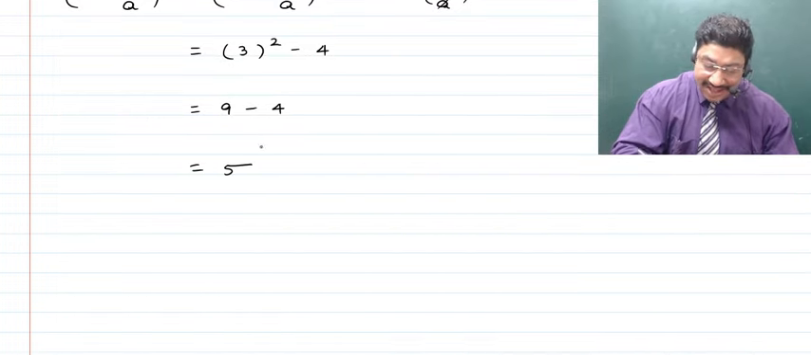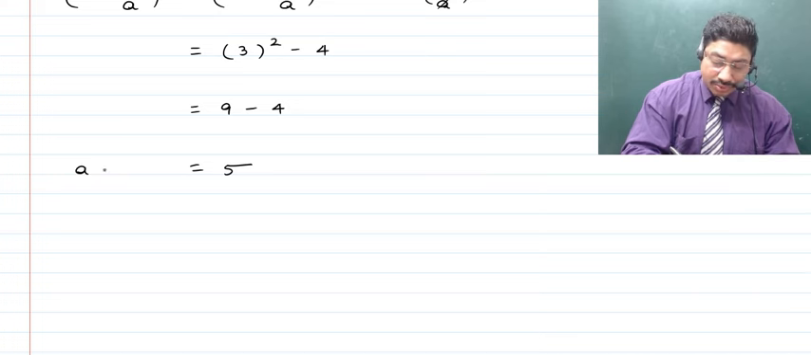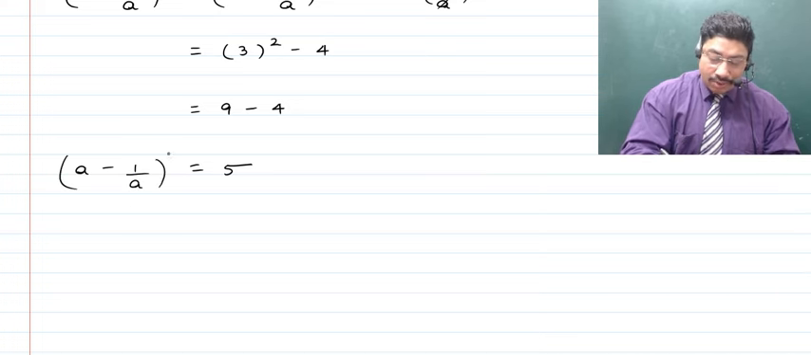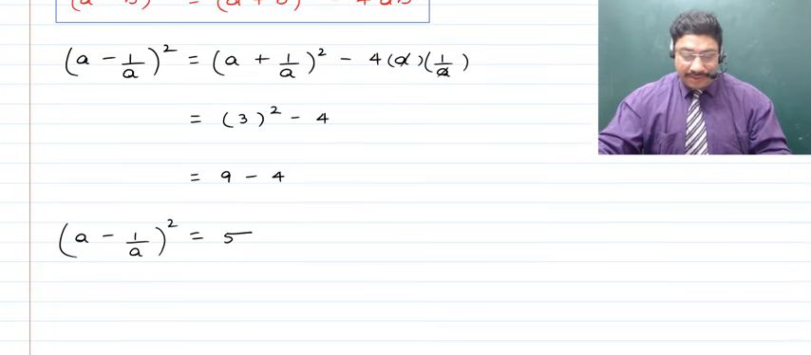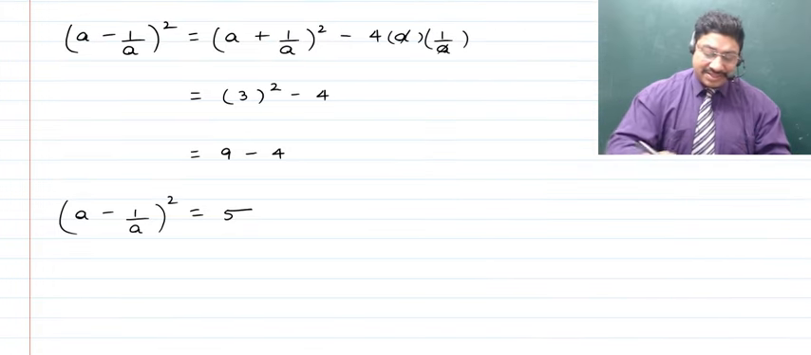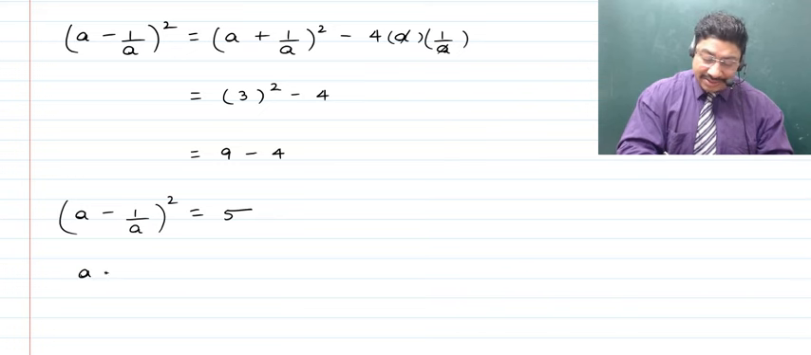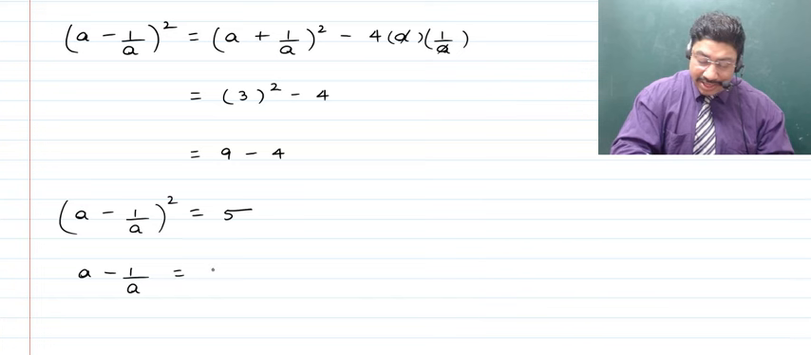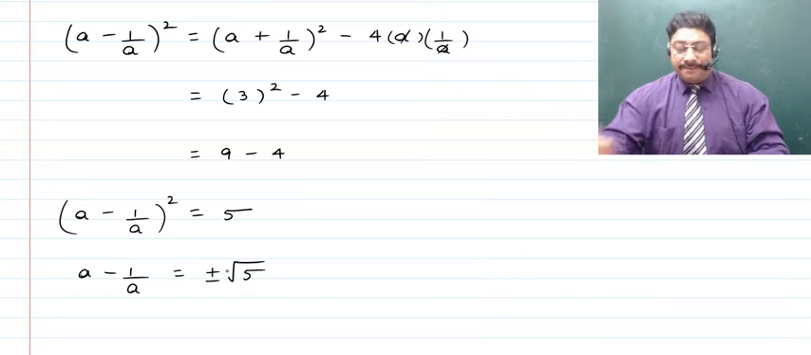As such, 5 is then going to become equal to the value of (A minus 1 upon A) whole square, right? So children, as we have this, and since we require A minus 1 upon A, so obviously by taking the square root of both the sides, we will get the value of A minus 1 upon A to be plus minus root 5. Okay, right.